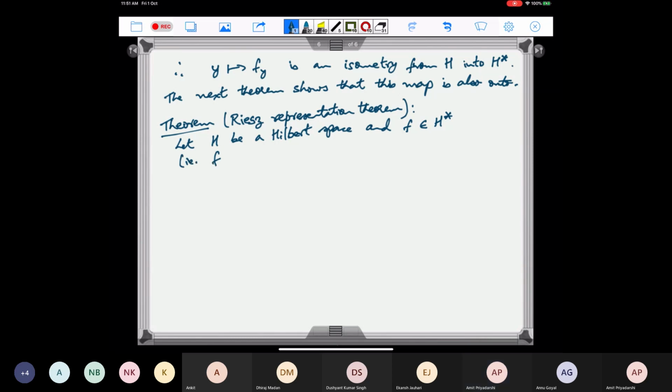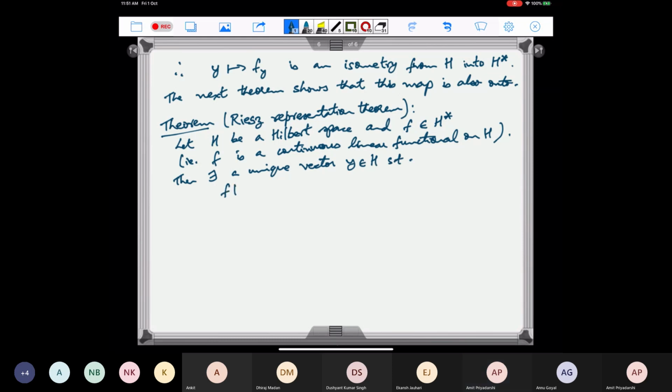So F is a continuous or bounded linear functional on H. So then there exists a unique vector y in H such that f(x) is equal to the inner product of x with y for every x in H.